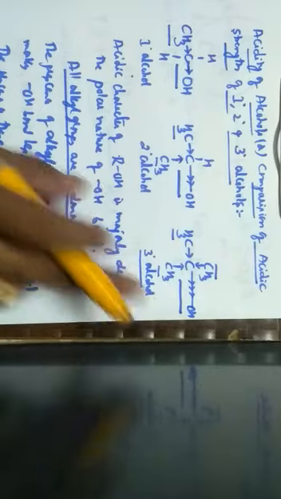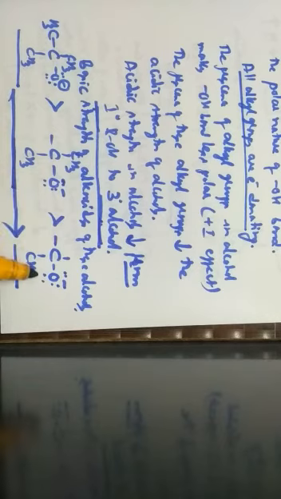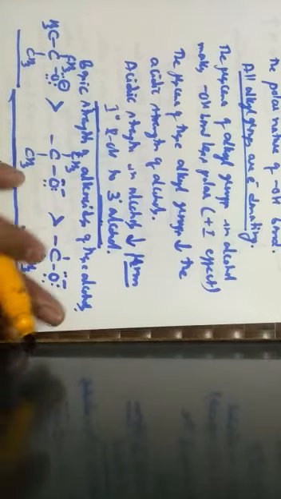Since tertiary alcohols are least acidic, their basic nature is stronger as compared to secondary as well as primary alkoxide ions.